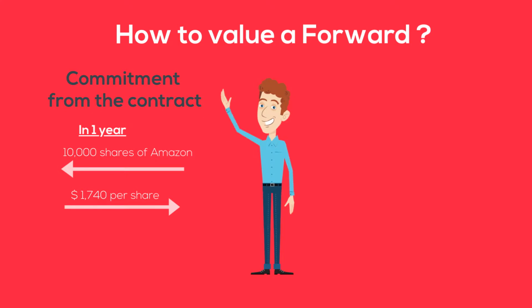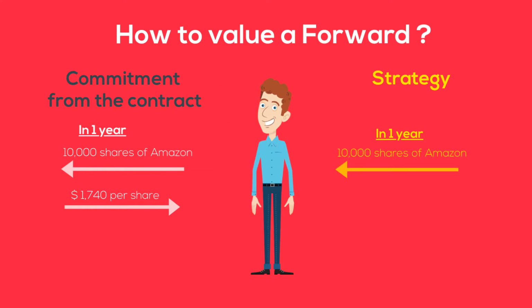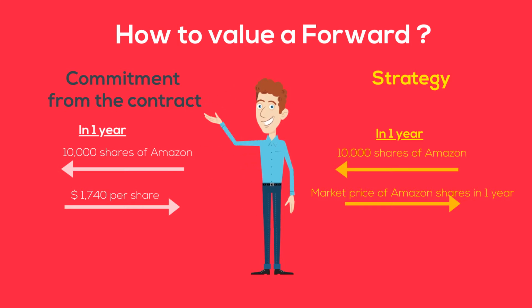First option, he could do nothing. He will do nothing for 1 year. Just before the expiry of the forward contract, he will have to buy 10,000 shares because he will need to deliver 10,000 shares, and he will pay the prevailing market price. Since nobody knows the price of Amazon shares in 1 year, here Mr. B is taking a big risk. He may make a big profit or a big loss. So this is not a replicating strategy, this is a speculative strategy.